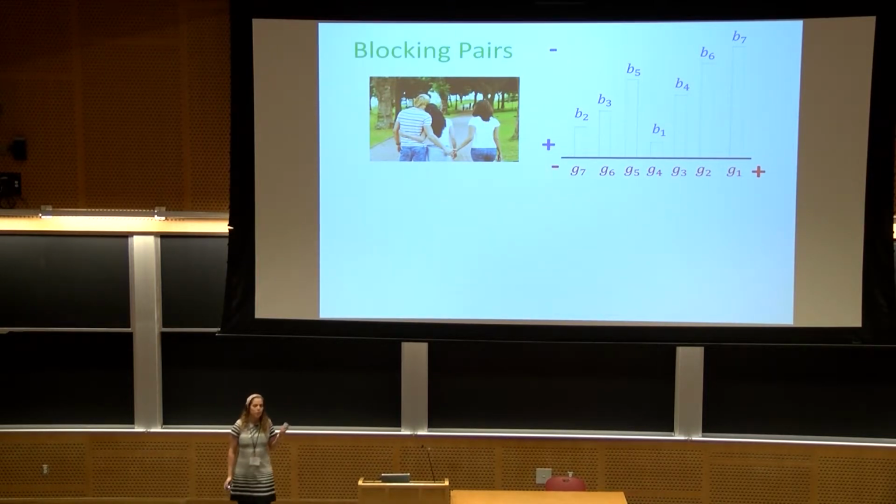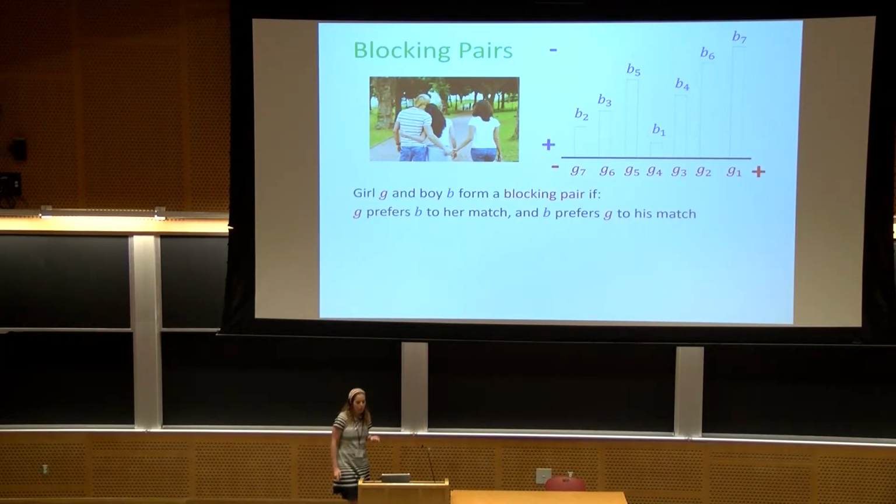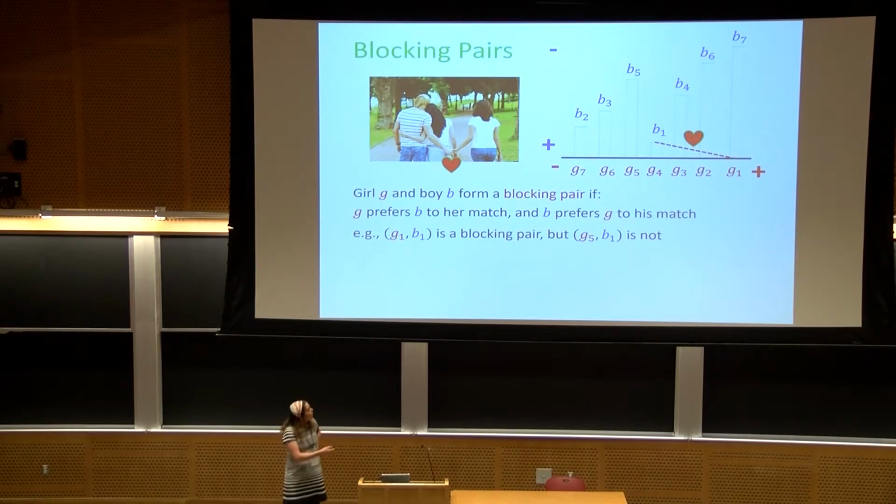So we turn to the literature of stable matching and use the notion of a blocking pair to measure the quality of a matching. So what's a blocking pair? We say that a girl G and boy B form a blocking pair if G prefers B to her match and B prefers G to his match. For example, let's look at B1 and G1 here. B1 prefers G1 because she is to the right of G4, to whom he is matched, and G1 prefers B1 over her match B7 because B1 is shorter. So G1 and B1 form a blocking pair.